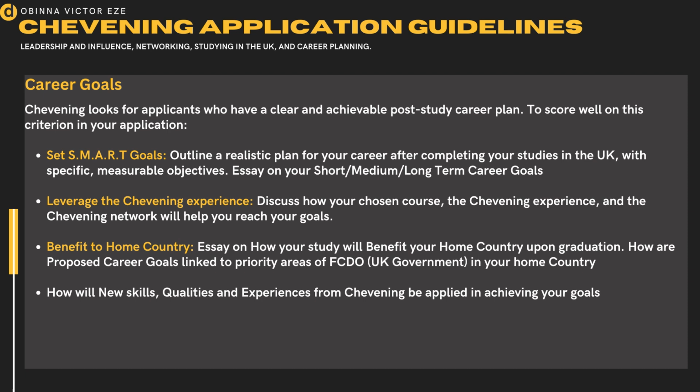Now, the Chevening network, or the FCDO, which is the department that sponsors the Chevening application, for each country has specific goals that they plan on meeting. Let me say for Nigeria, for India, for Pakistan, they have specific goals for these countries. So it's quite beneficial if you go online and check the FCDO goals for your country. Let me say you're applying from Nigeria, you check the FCDO targets for Nigeria. You will see their targets and you streamline your application based on the course you're taking, towards meeting these goals.